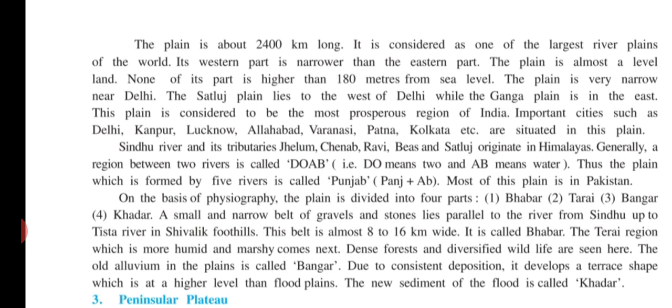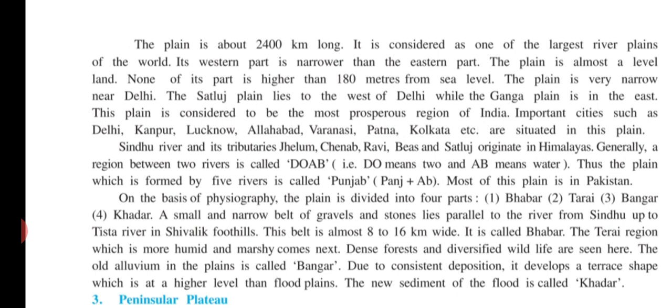Now, this plain has different names. Satluj plain lies to the west of Delhi. Toward the west of Delhi, North Indian plain is known as the Satluj plain, while the Ganga plain is in the east.